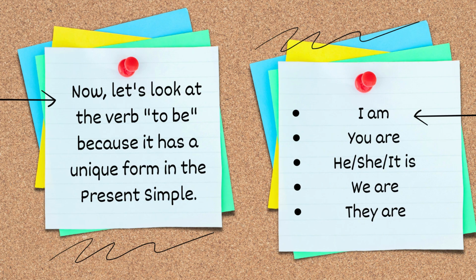Now let's look at the verb to be because it has a unique form in the present simple. I am, you are, he, she, it is, we are, they are.